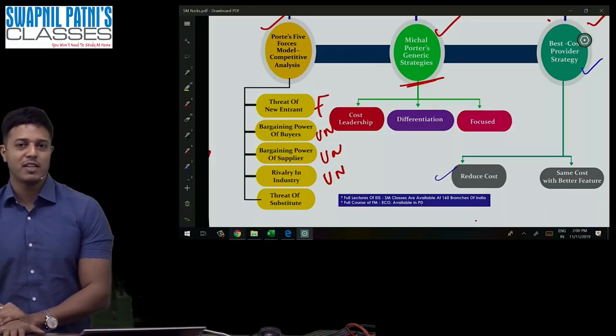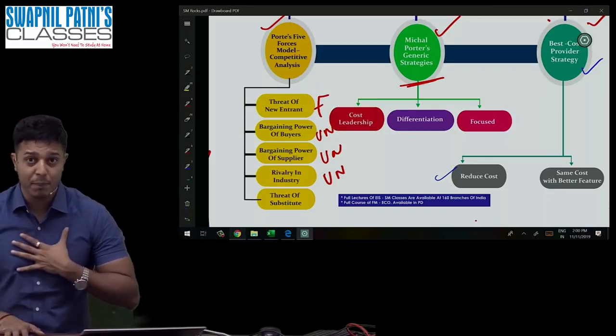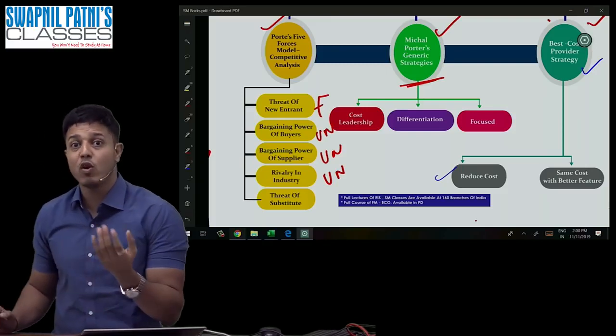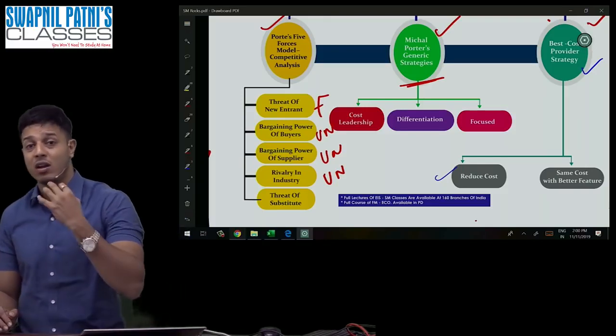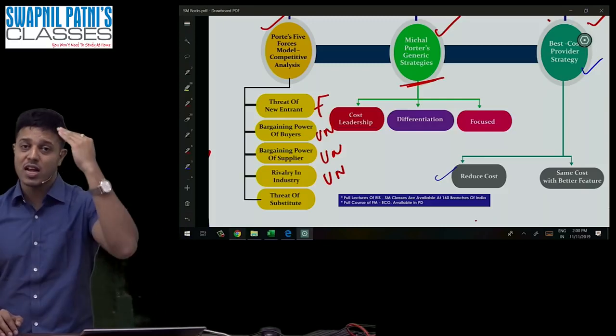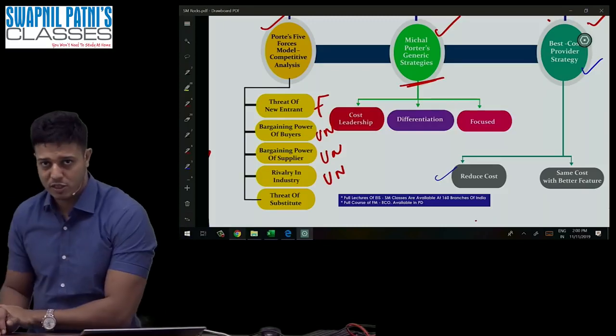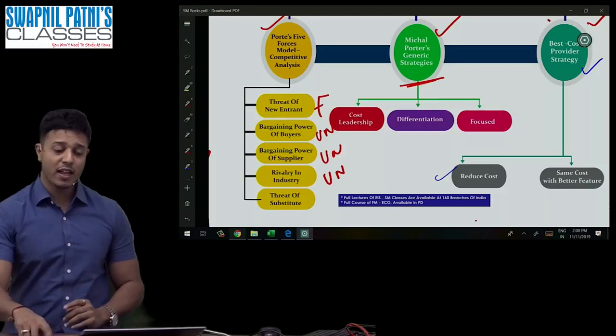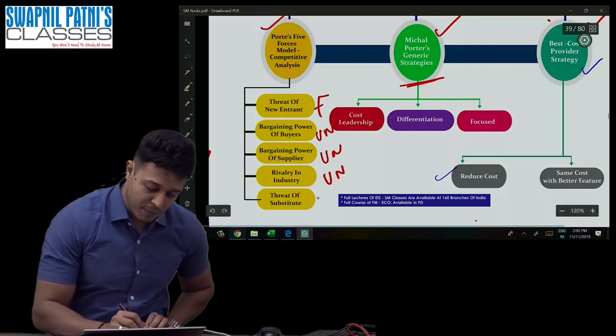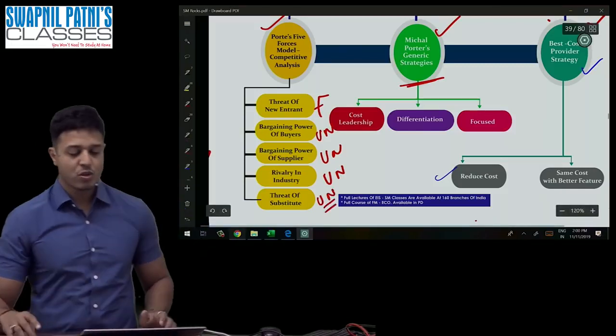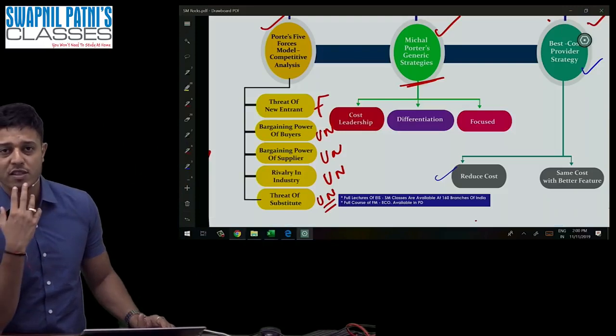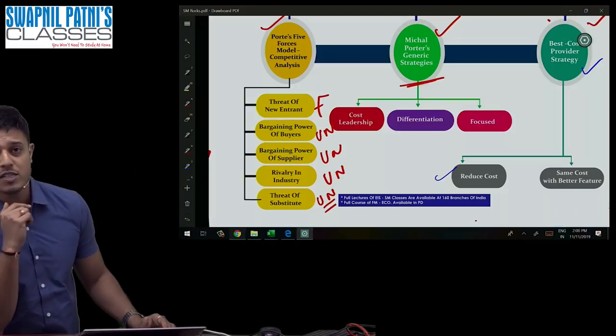So guys, now tell me, is it good or bad? It is bad for me, because I am going to start an airline. People will not be 100% dependent on our airline. If we charge a high price, they may choose some other substitute also. So again, this is unfavorable, because people may have what? Other options also. So out of 5 points, four factors are saying unfavorable, only 1 point is saying favorable.